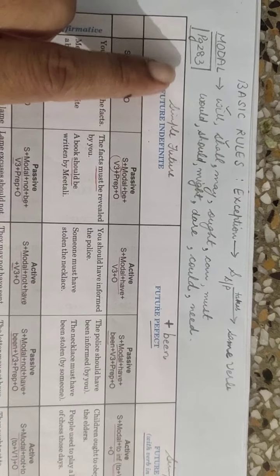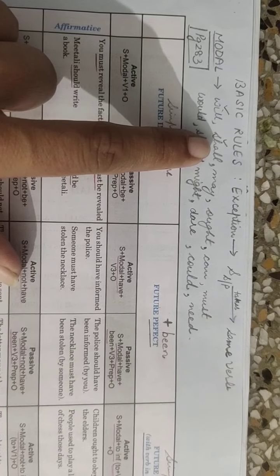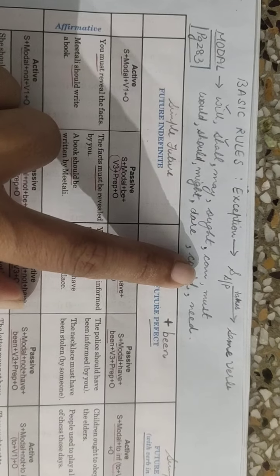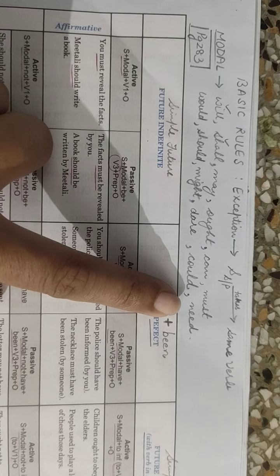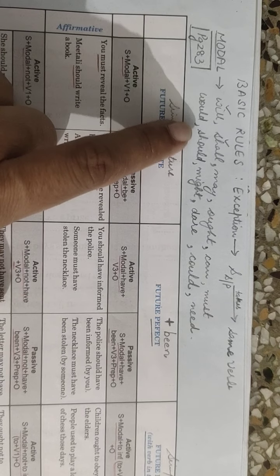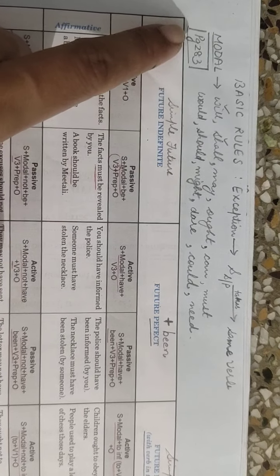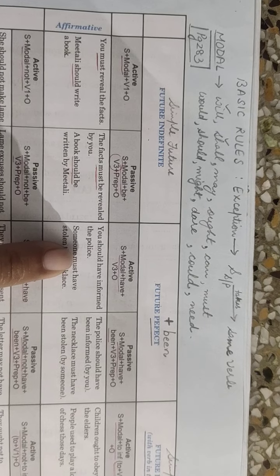So we have done with the basic rules, and modals which you will find here are will, shall, may, ought, can, must, would, should, might, dare, could, need. You can have a look on which words are called modal verbs on page 283 of this same module.